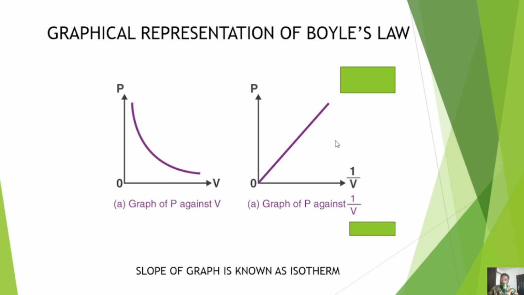You could just think about it. Iso means same, therm is temperature. So once you think about a constant temperature, that is what this line is going to be given. Having said that, we would move on to answering questions.